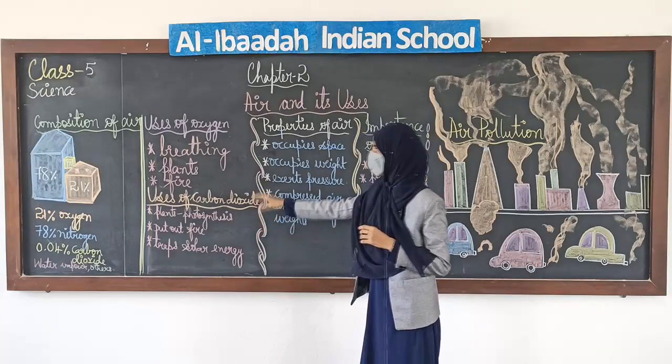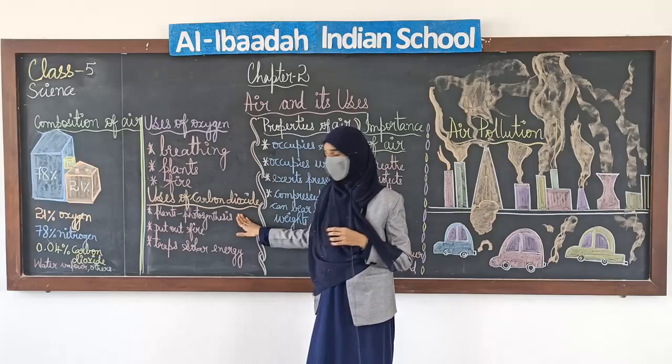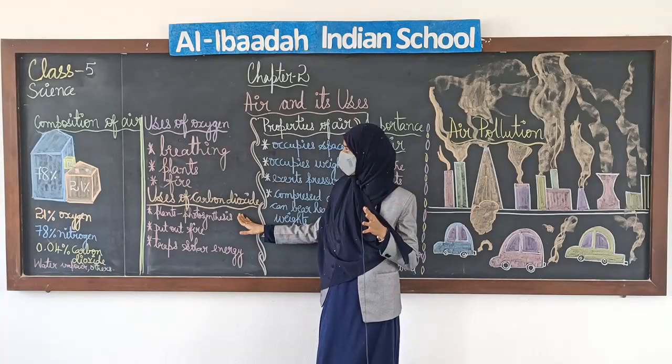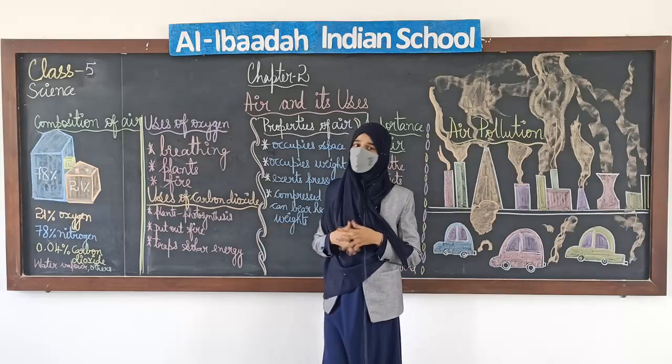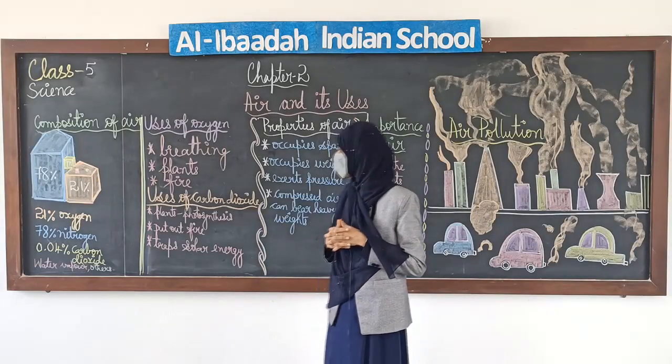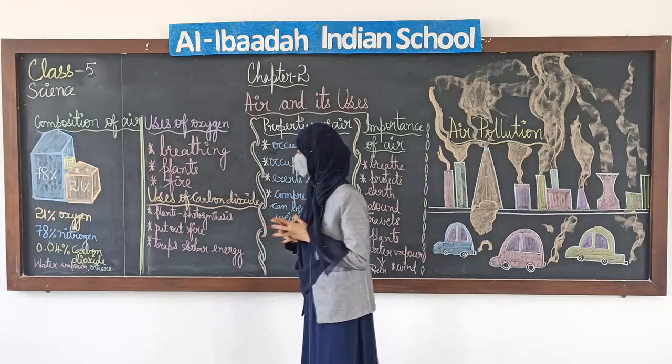Now next is uses of carbon dioxide. There are various uses of carbon dioxide also. Just like the uses of oxygen, we have got uses of carbon dioxide also. See here I have written plants and photosynthesis.